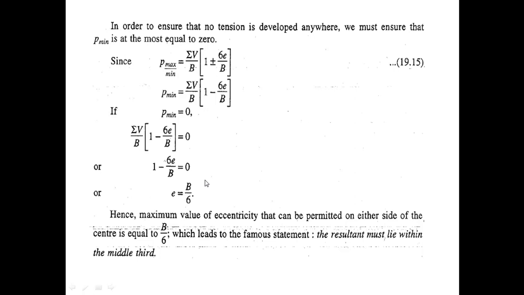So in order to ensure that no tension is developed, the eccentricity must lie within the middle third, or the eccentricity that can be permitted on either side is equal to B divided by 6.